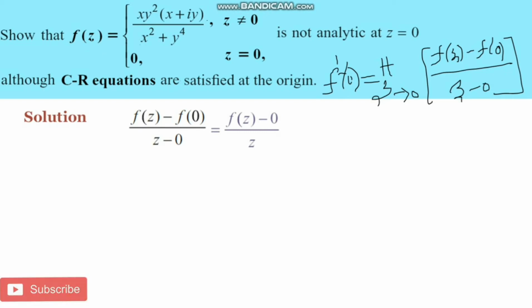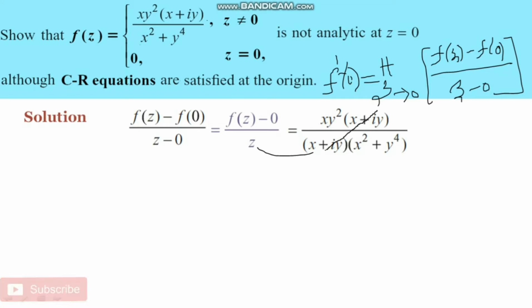The function value at z equal to 0 is only 0, by z minus 0 which is z. We know that f of z is xy square times x plus iy by x square plus y power 4, and z is x plus iy. By cancellation, x plus iy cancelled, and we have xy square by x square plus y power 4. This is the result of f of z minus f of 0 by z minus 0.